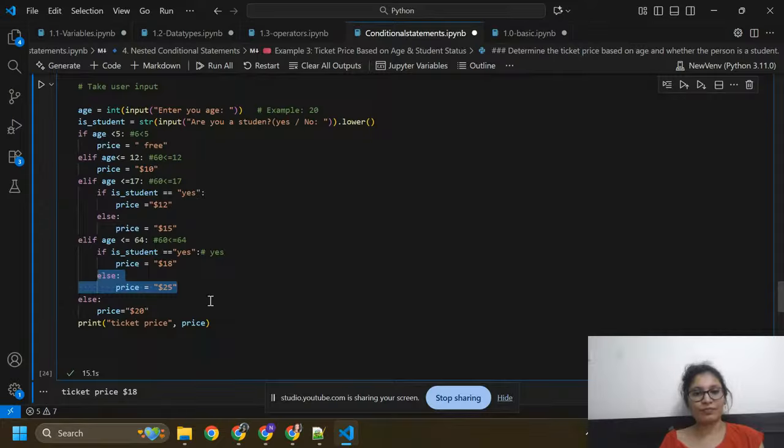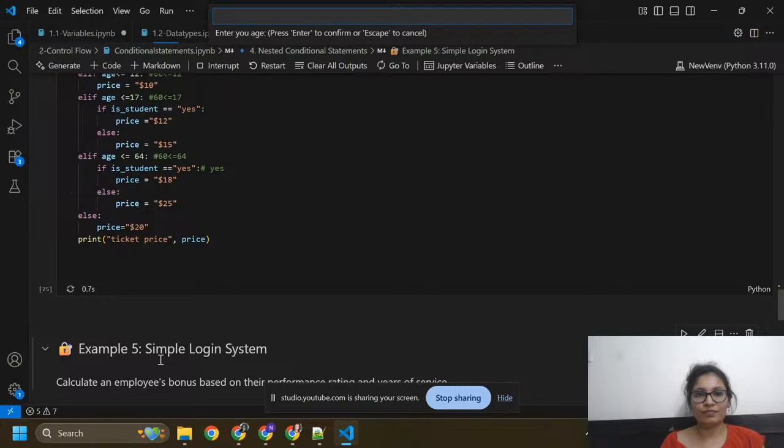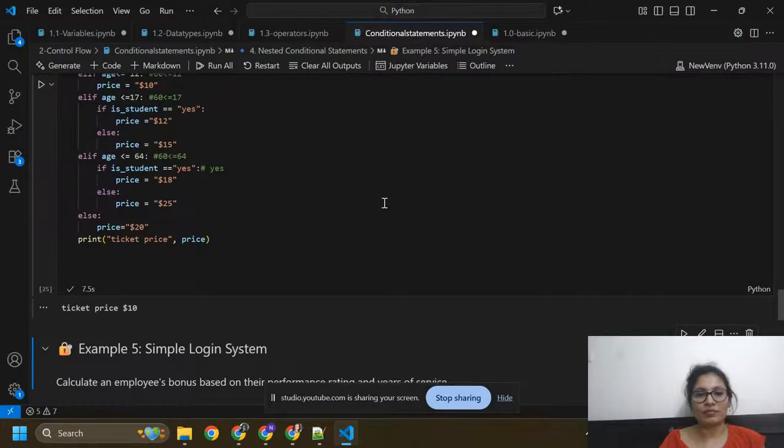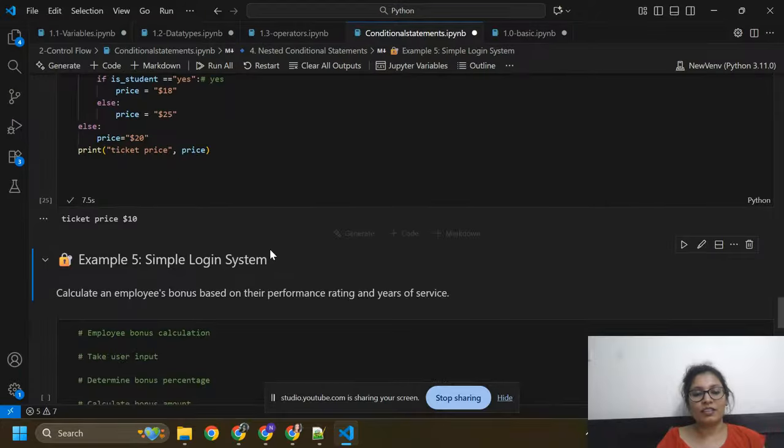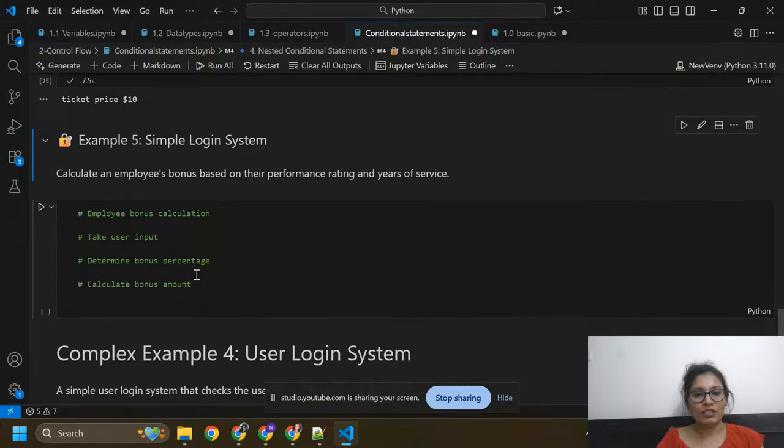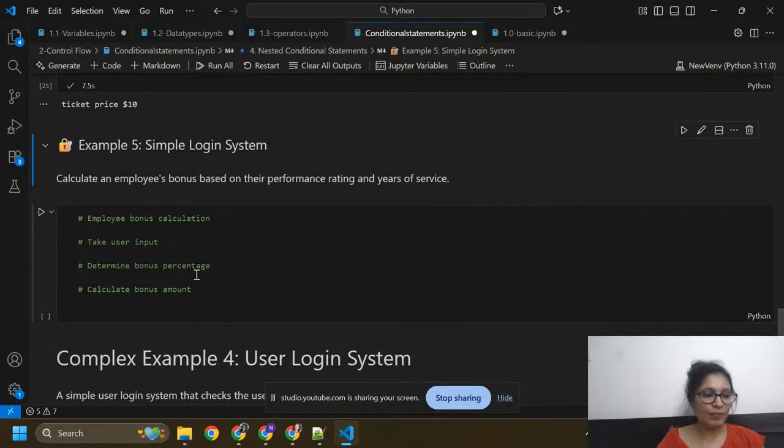Or if we don't meet these conditions, then it will print price equals to 20. So I hope you got it. I'm not going to rerun it again. So here is a simple login system.